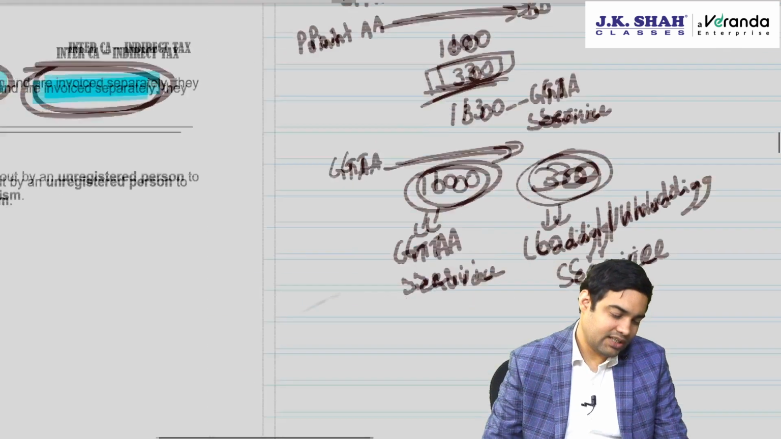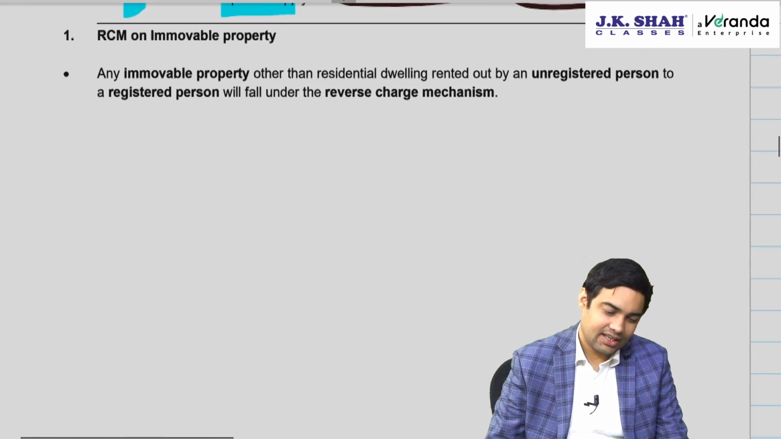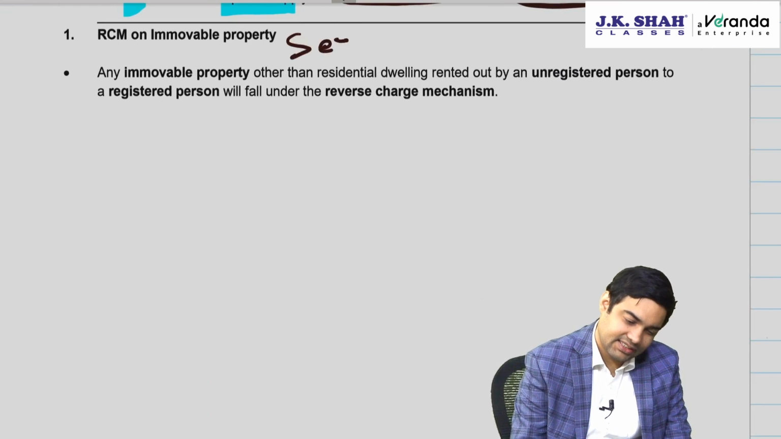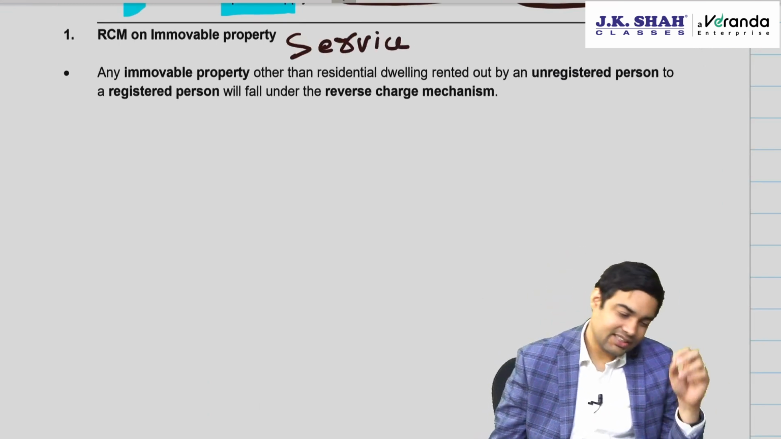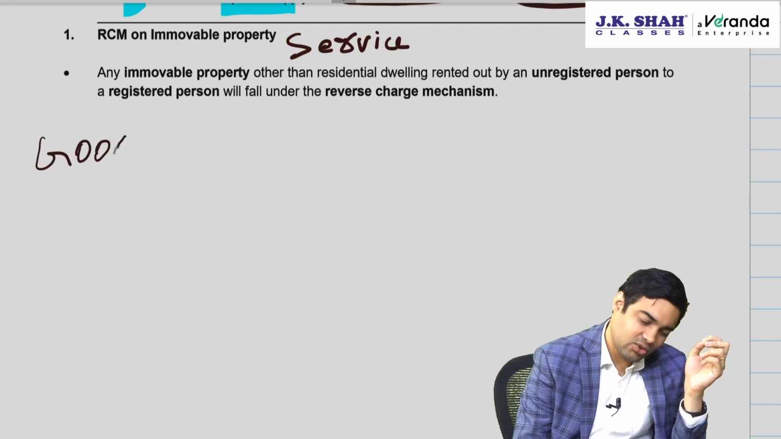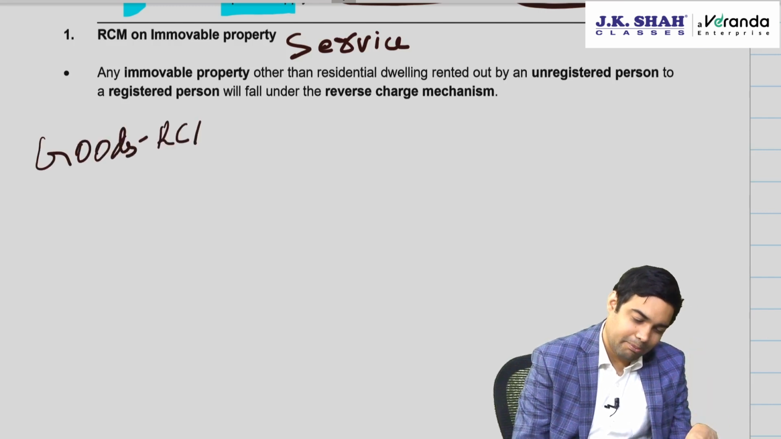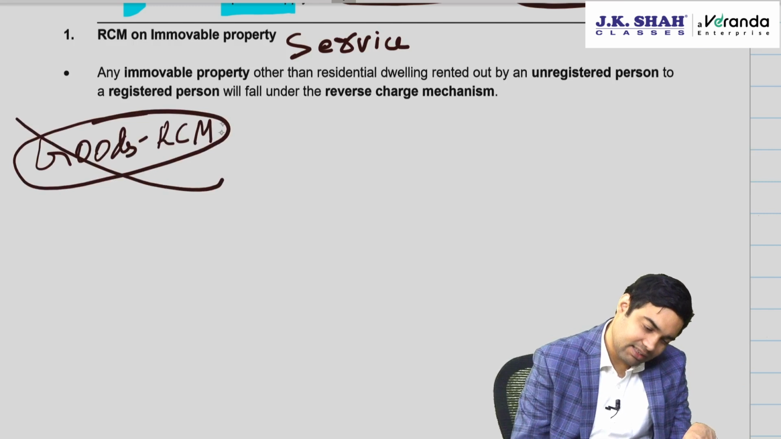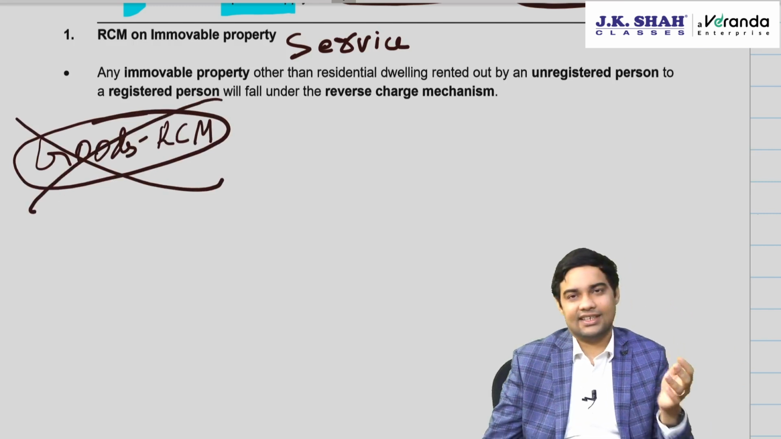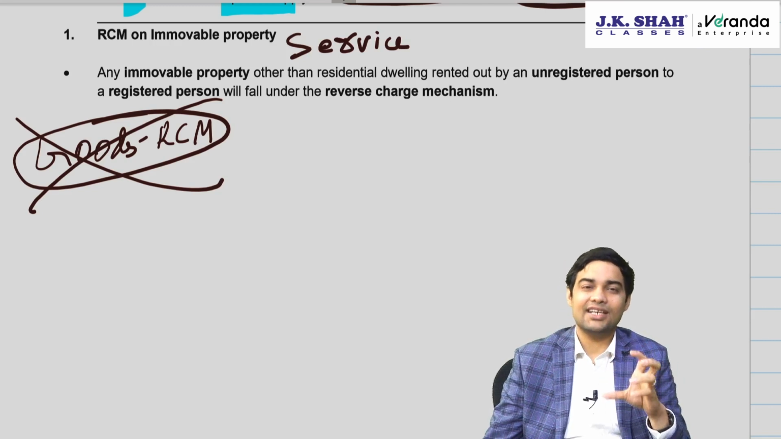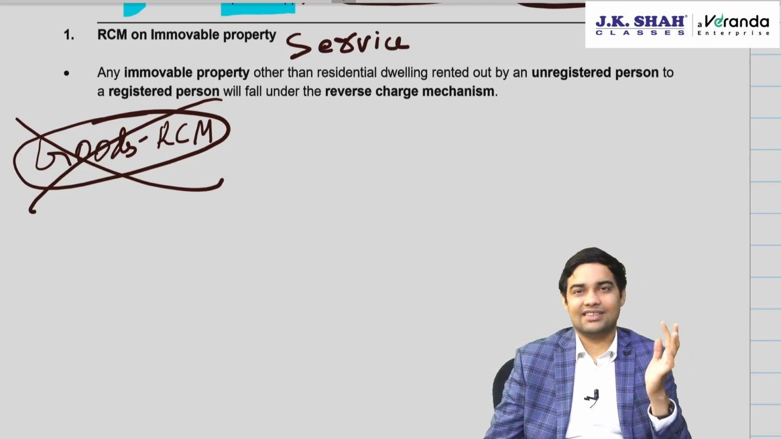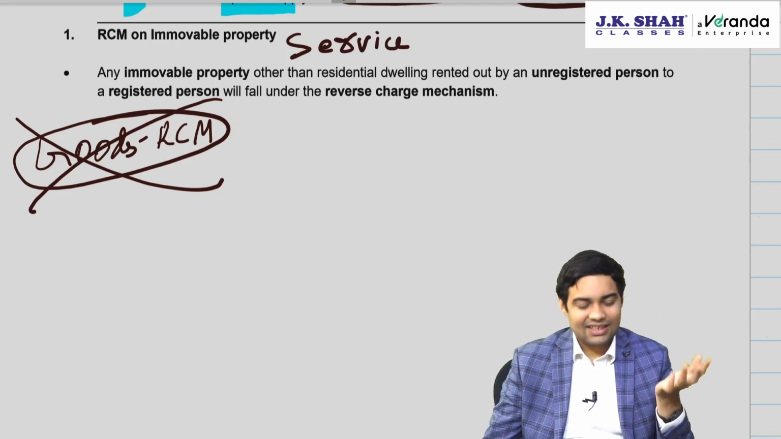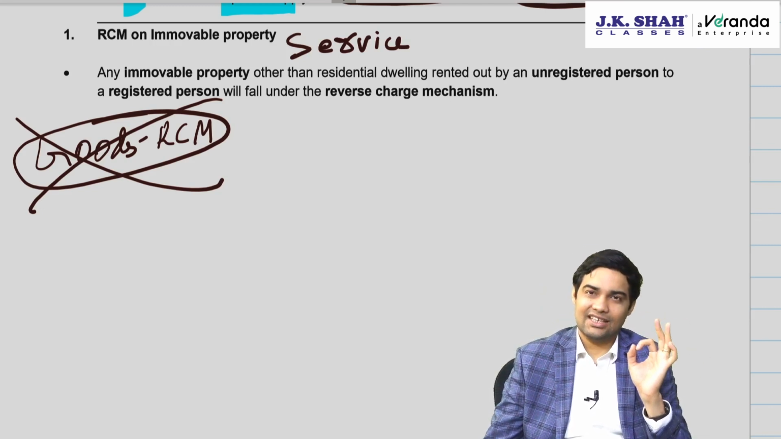Okay. Now one change in RCM is service related change, RCM on immovable property. Now remember one thing. There has been one change relating to goods RCM also, metal scrap. But goods RCM is not in Inter CA. Yeah, it might be there in CS CMA, but it's not there in Inter CA.